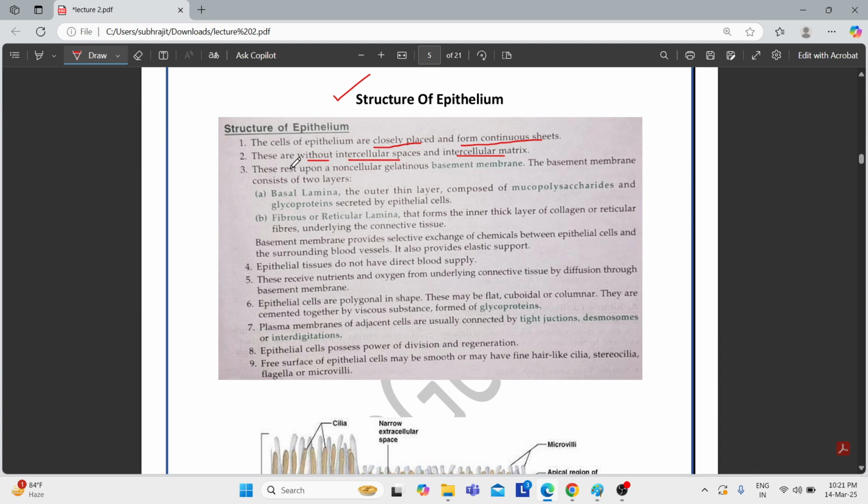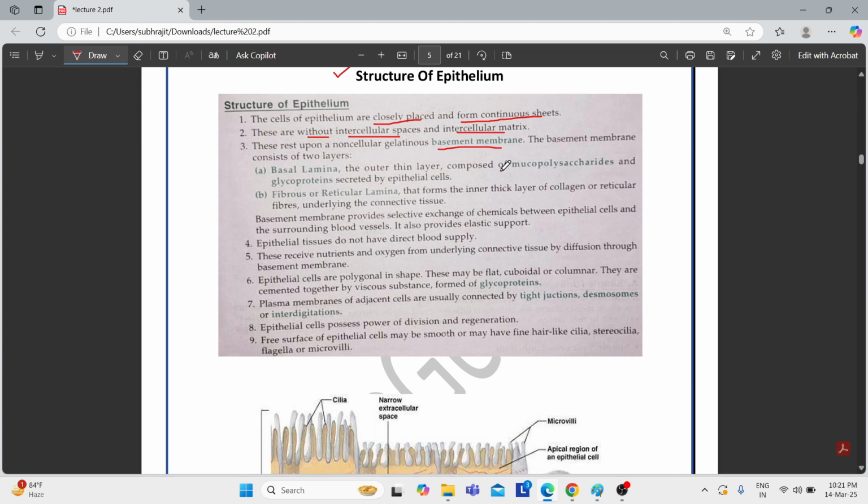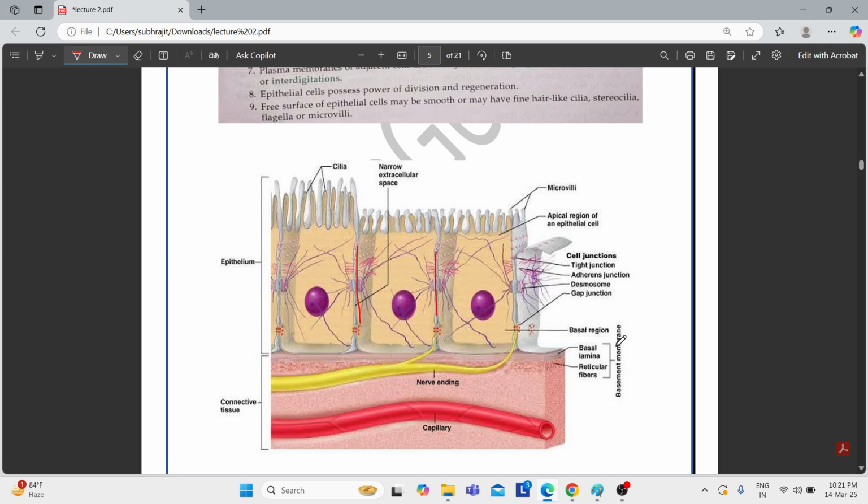Now the epithelium rests upon a basement membrane. This is a tissue, it has to rest on something. This structure is nothing but the basement membrane. It is composed of two parts: one is the basal lamina, another is the reticular lamina. These two portions form the basement membrane, and this is the structure on which the epithelial tissue has been established.